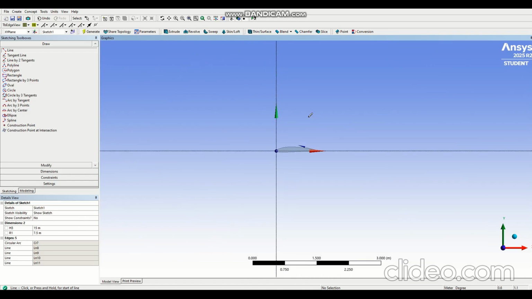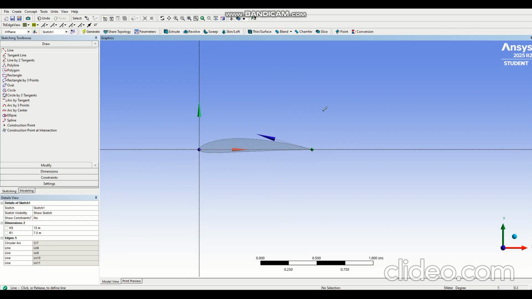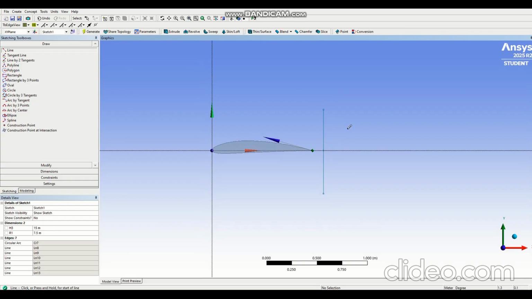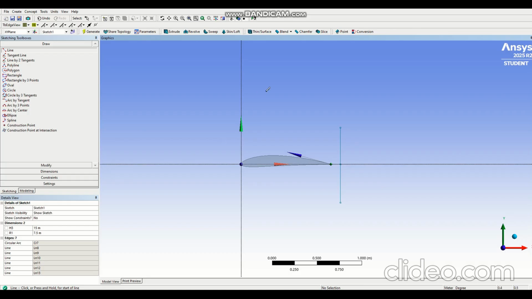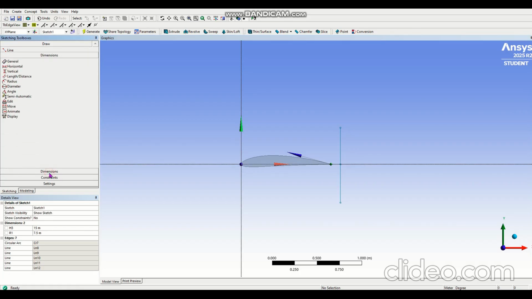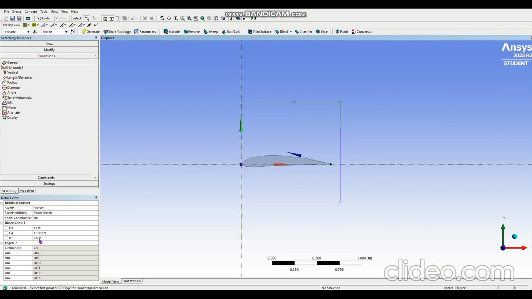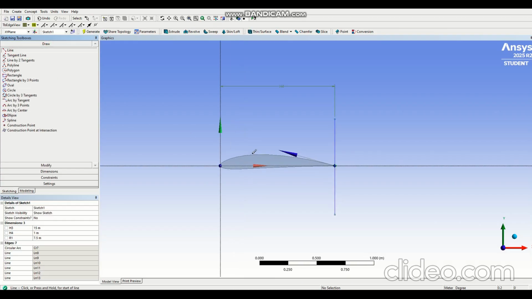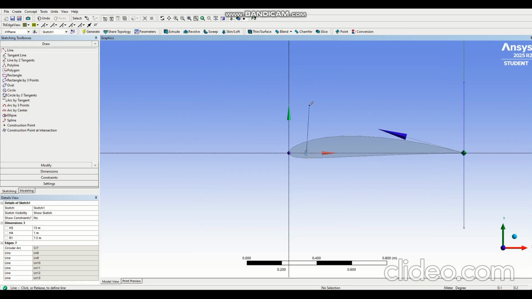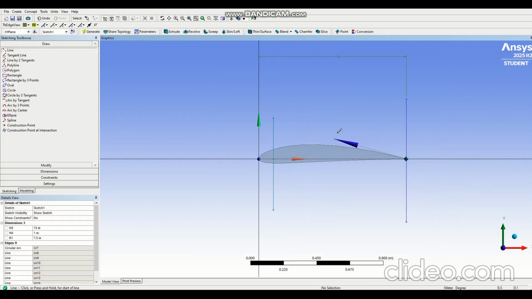Now let's continue with geometry. Now I'm going to draw two random vertical lines, one of them positive, one of them minus y-axis, through the y-axis. The distance between the y-axis and the line that I have just created is, click dimensions, horizontal, click, click, and this dimension is 1 meter, the chord length of the airfoil. Now click draw line, and let's make a few more lines here so that we will capture the airfoil's velocity inlet way better, easier.